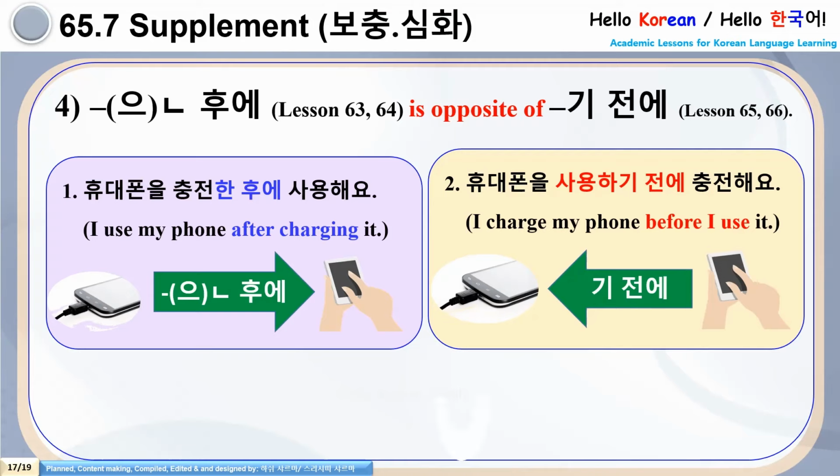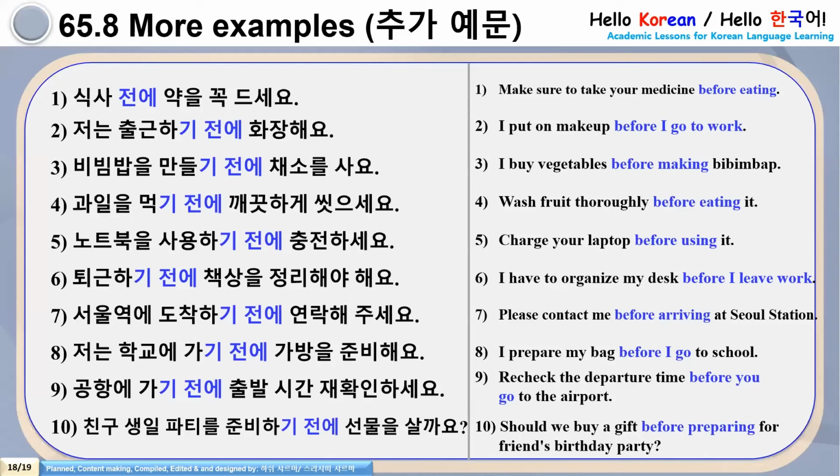So it's time to do some more practice with examples. You have to do 따라 하다 here. I will read. You have to repeat with me. Let's start from number one. 식사 전에 약을 꼭 드세요. Number two. Repeat with me, 여러분. 시작. 저는 출근하기 전에 화장해요.